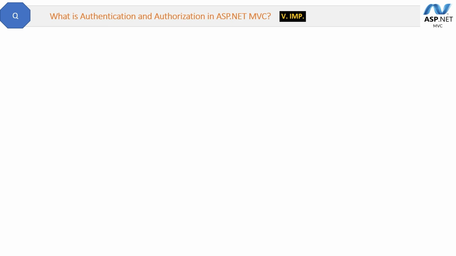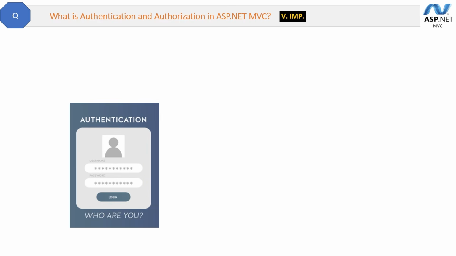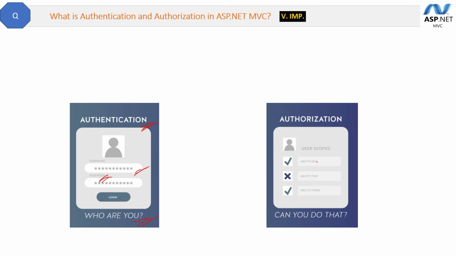What is authentication and authorization in ASP.NET MVC? These are the basic concepts, so let's quickly revise them. See this diagram. Authentication is who are you, or basically checking your identity based on your username and password. And authorization, if you see, is checking your rights to do a particular thing or to perform a particular operation. For example, are you an admin user or a normal user? That is authorization. Now, if you are a normal user, then you can do two things. If you are an admin user, then you can do all the things.